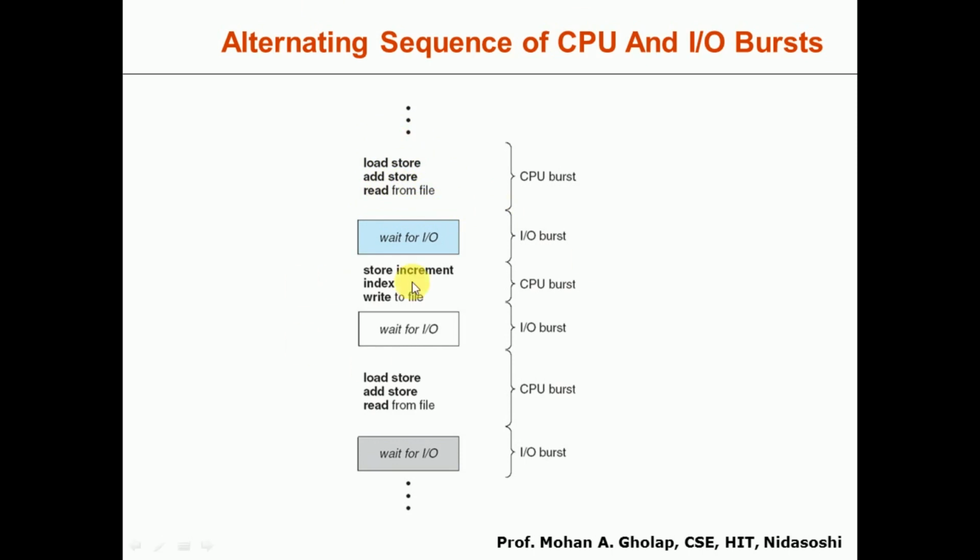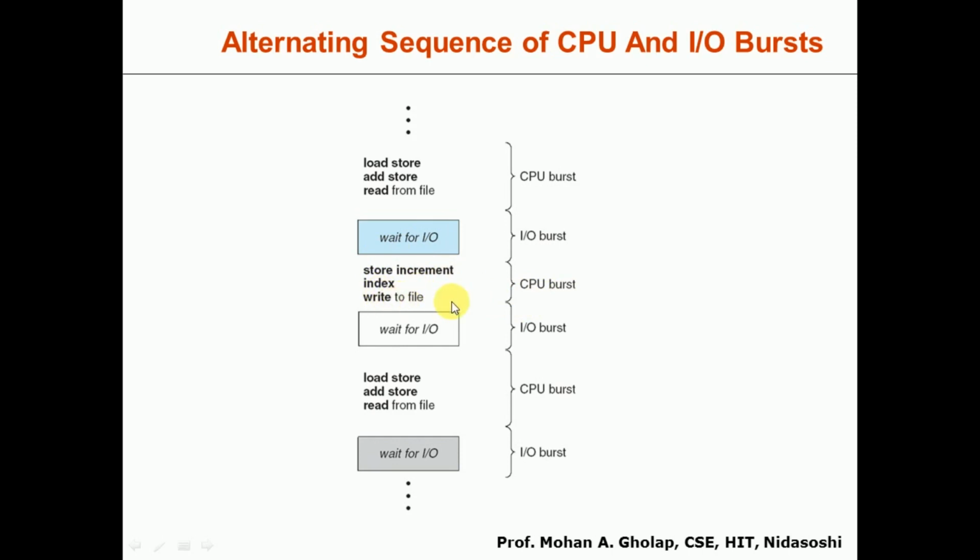During this period it will execute the IO burst, meaning it will be waiting for that IO. Once that IO is available, it will finish that activity and come back to the program it was executing, resuming its execution. Again it may execute another set of instructions, so again we have the CPU burst. In our example it is executing store, increment, index and write to file.